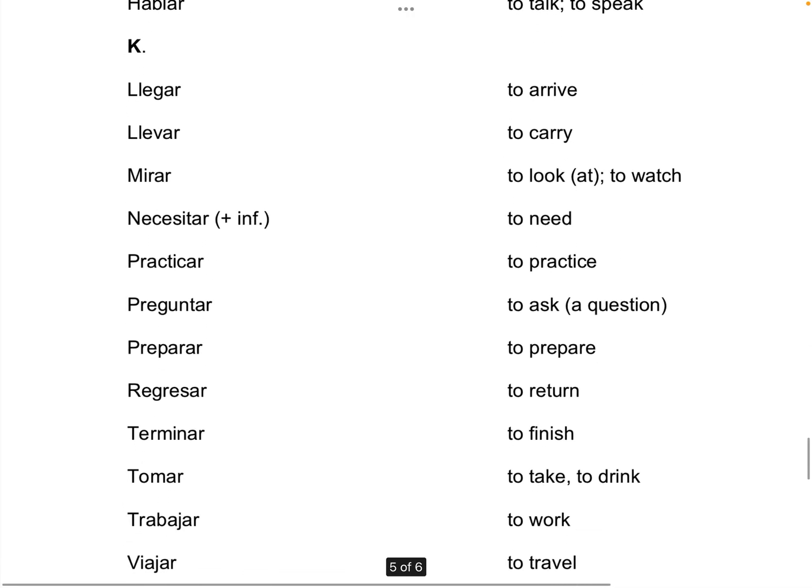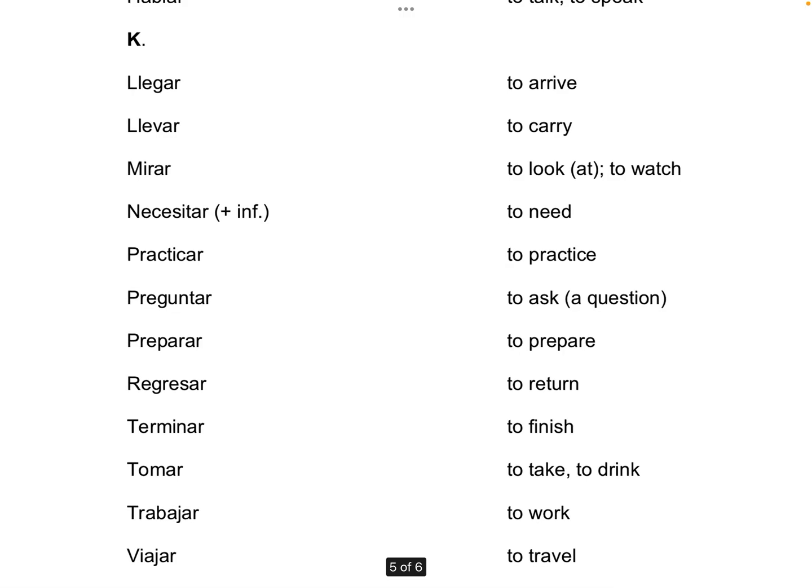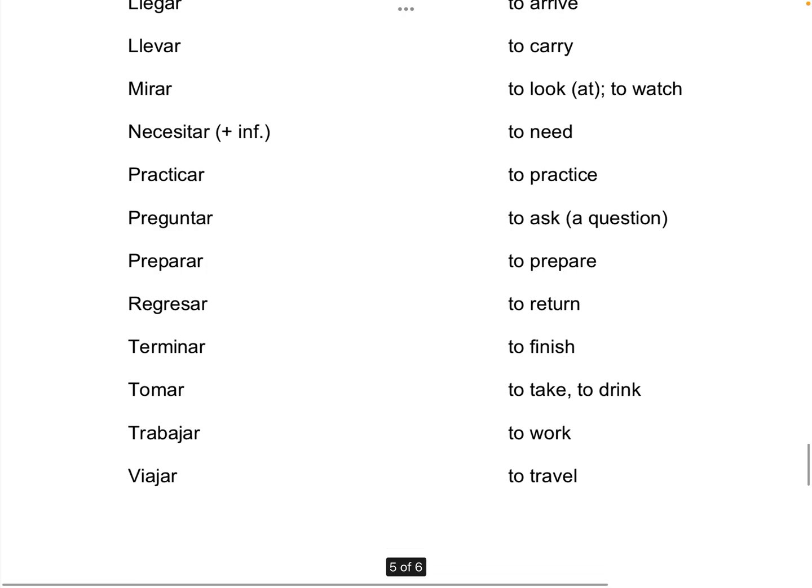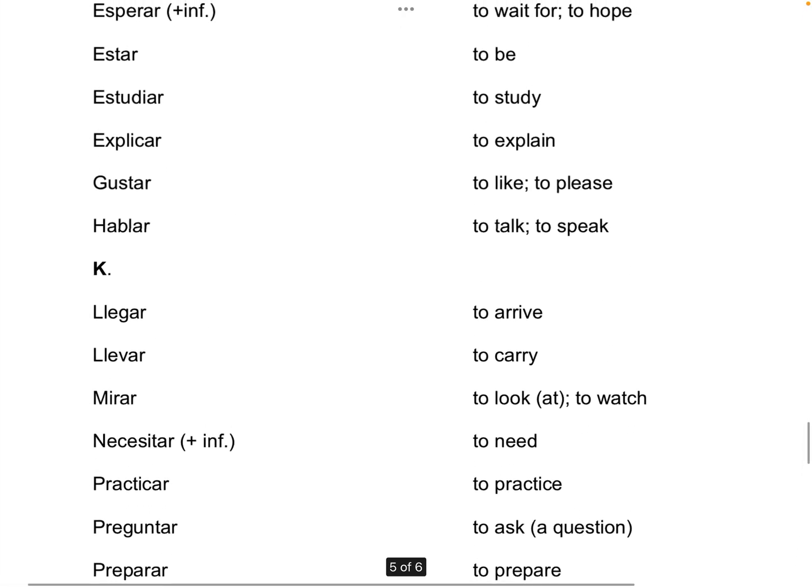And finishing out letter K: llegar, llevar, mirar, necesitar. That's in our notes today. Practicar, preguntar, preparar, regresar, terminar, tomar, and trabajar, and also viajar. Notice they all mean things like to arrive, to carry, to look at or to watch, to need. That's the infinitive, like ser meant to be. These mean to arrive, to carry, to need, etc. So we'll talk about those a little bit more in the video.